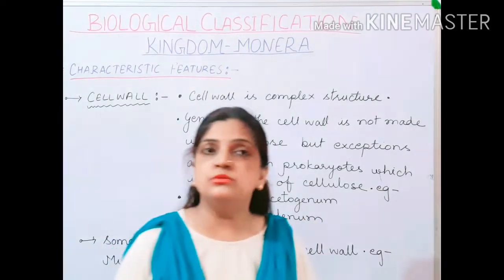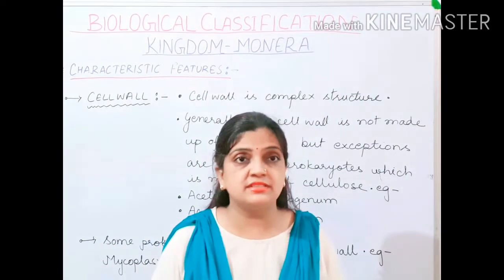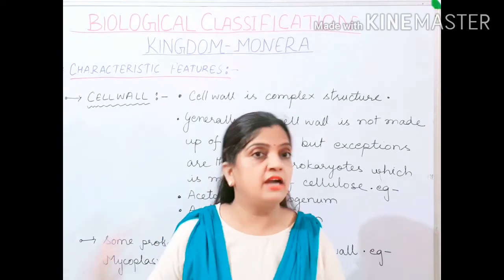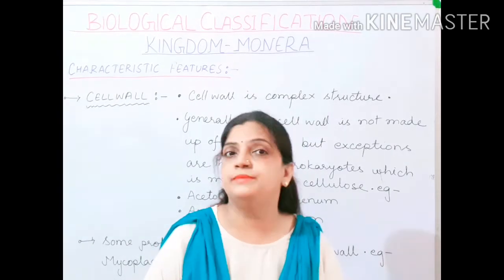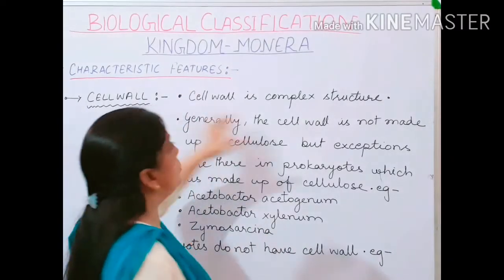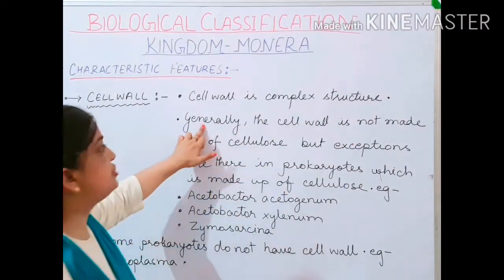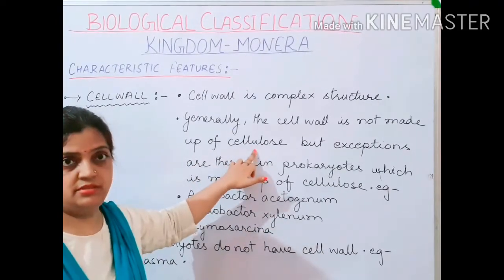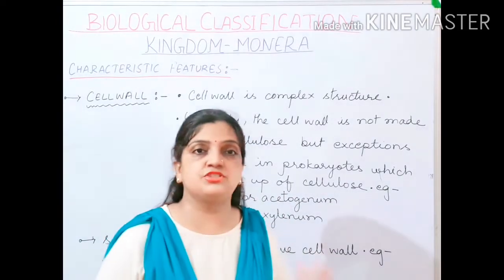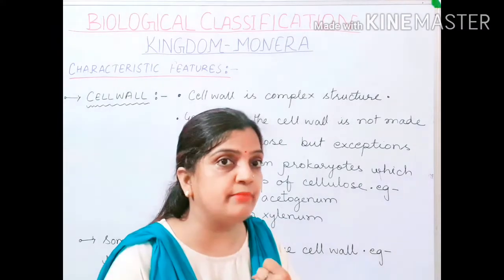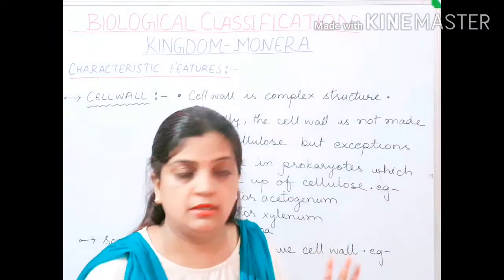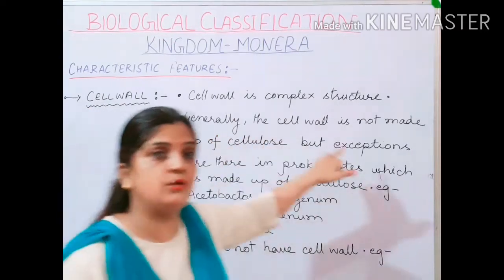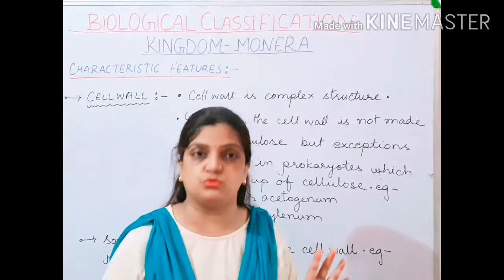So now what am I going to discuss? I am going to discuss the exceptions of the Monerans regarding the cell wall. Now children, the cell wall is a complex structure. Generally the cell wall is not made up of cellulose. In Monerans, always remember, what is the main composition? Peptidoglycan. Generally the cell wall is not made up of cellulose.